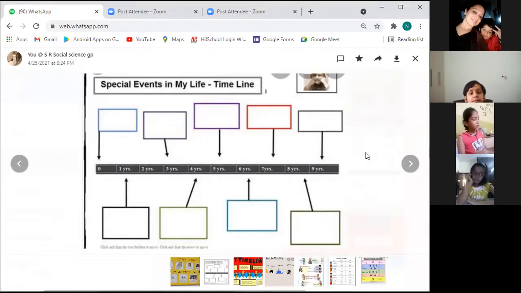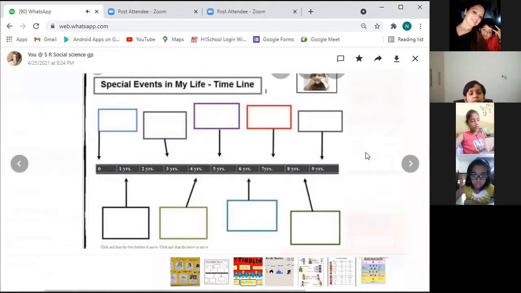Do you have pictures of yourself? Do you have your pictures, all of you, right from the time you were born till now? Yes, ma'am. Those who have got pictures, that's very nice, very good. Do it with small pictures. And those who do not have the pictures, it's no problem. Just collect a few. I'm sure all of you must be having a few pictures of yourself.